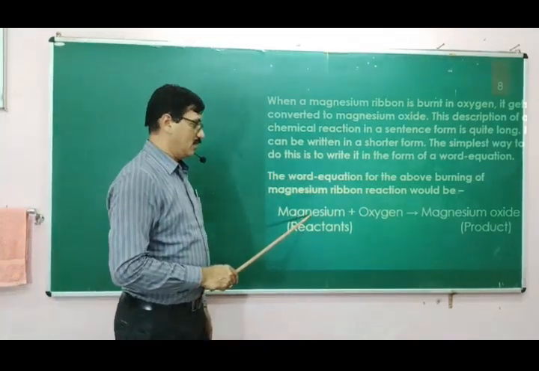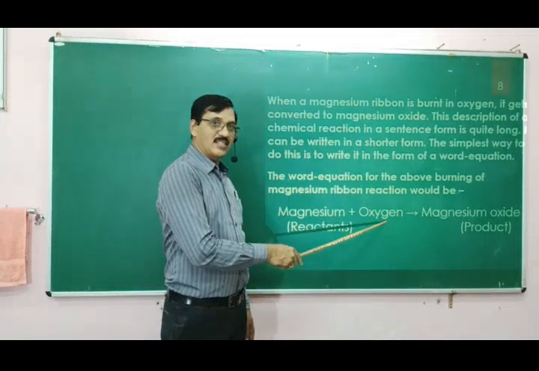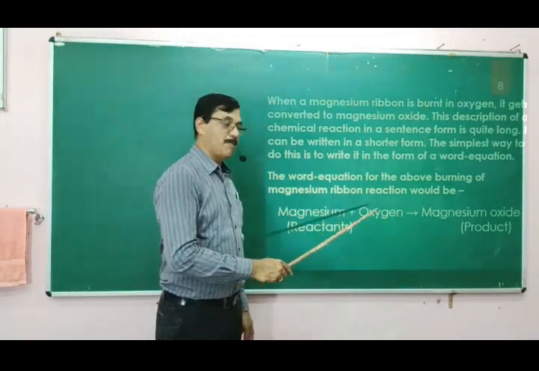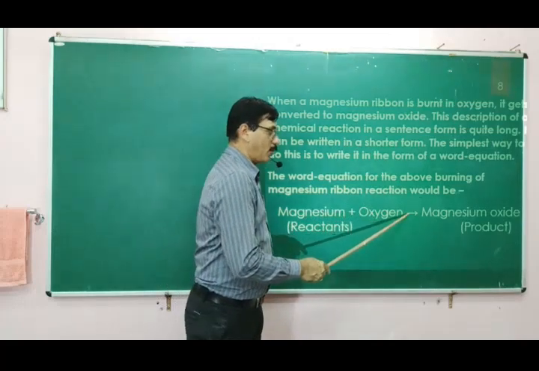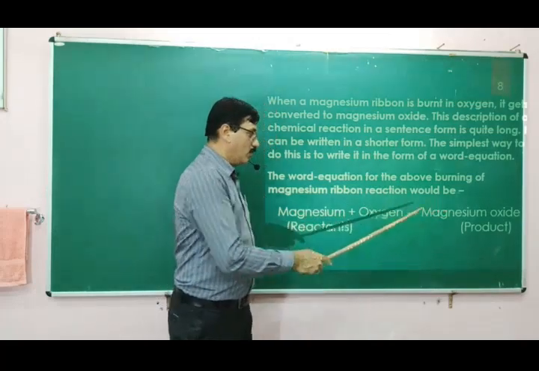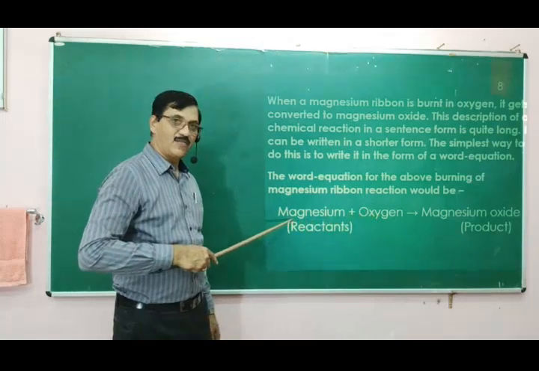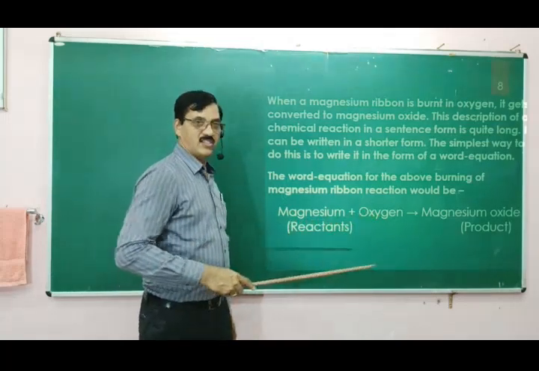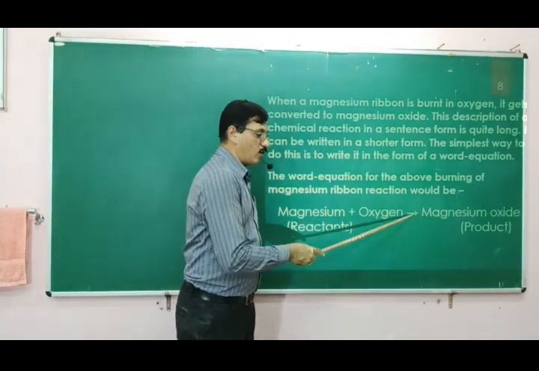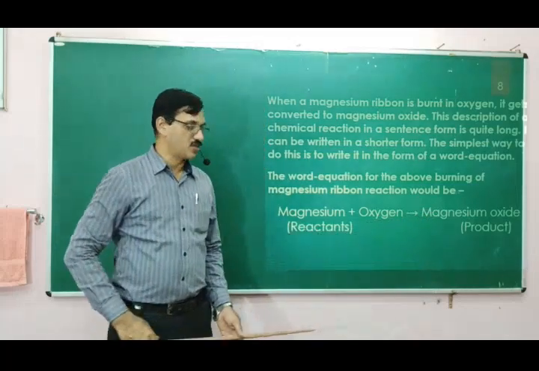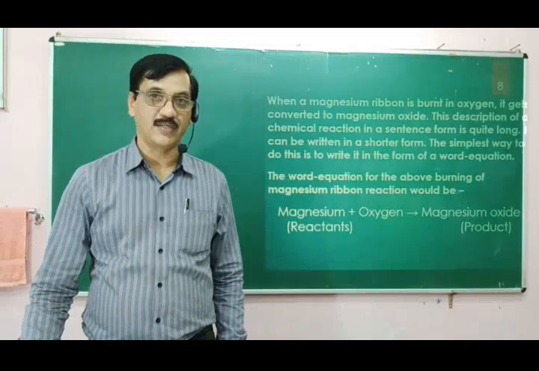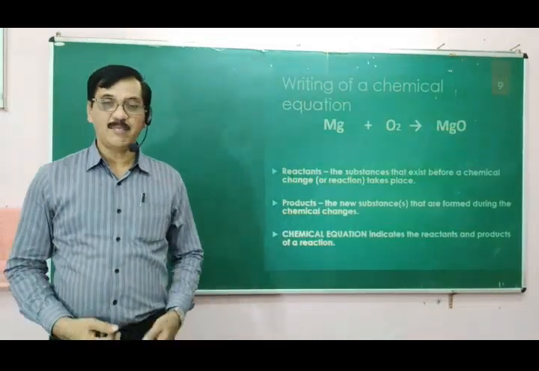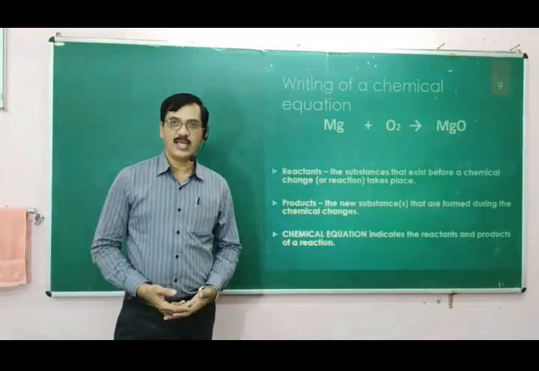Here is an attempt. Magnesium reacts with oxygen in the air. So magnesium plus oxygen giving rise to, that means product, magnesium oxide. Whatever is written on the left hand side are the reactants, and the right hand side of this arrow mark are the products. So this is a word equation, a simple way of representation. Let us see in the chemical equation form how it can be written.